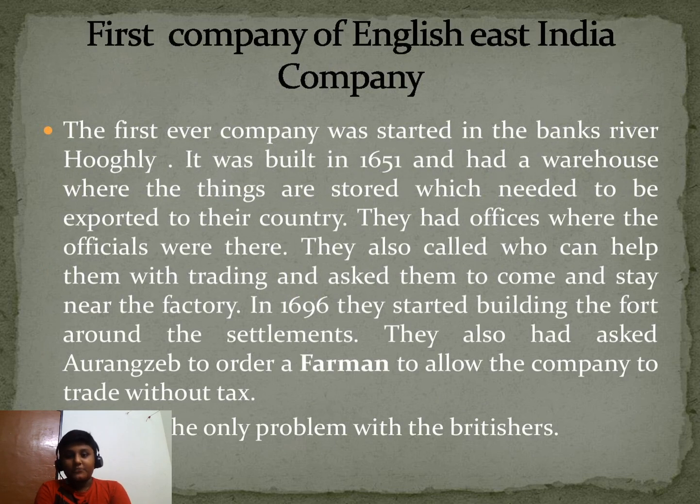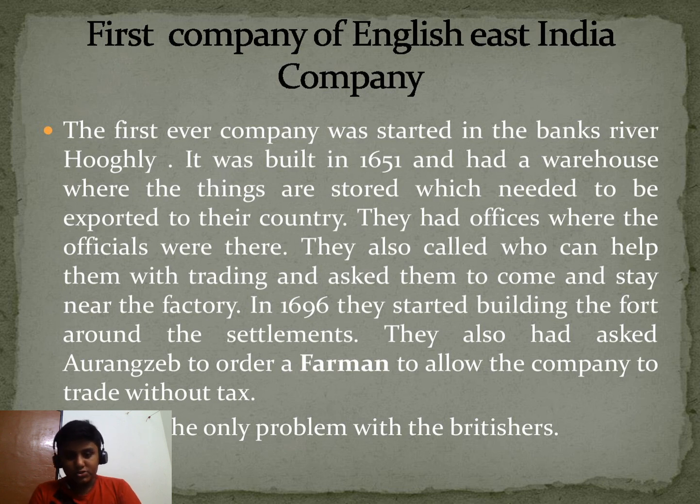The first factory of the English East India Company. Everyone has an aim that they should start their first company. Their first ever company was started on the banks of river Hooghly. It was built in 1651. In 1651, they moved to Bengal and built their first ever company there. They needed to store. The main thing is storage. They can immediately sell to their country the next day. So, storage is important.